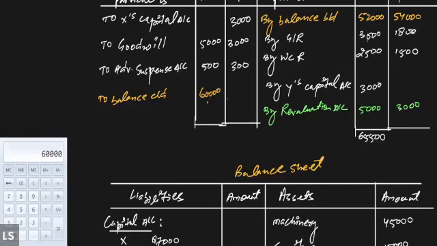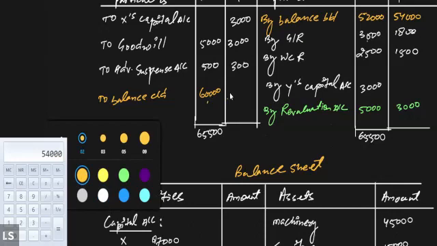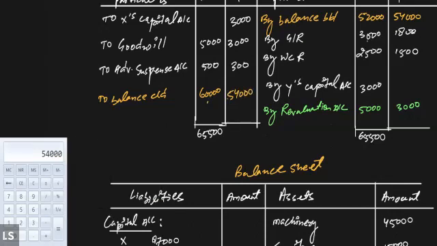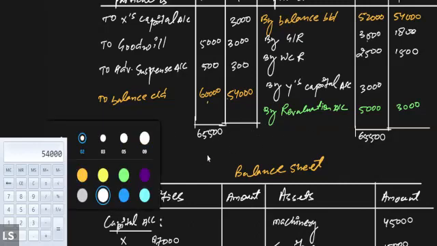Okay, again, 65,500. And then similarly for Y, we'll do the same thing. 54,000 plus 1,800 plus 1,500 plus 3,000 minus 6,300. So it will be 54,000. This is the correct balance. 54,000. Got it, everyone? Yes, sir. So now accordingly make the changes and then we will carry forward the closing balances to the balance sheet. Just a minute.